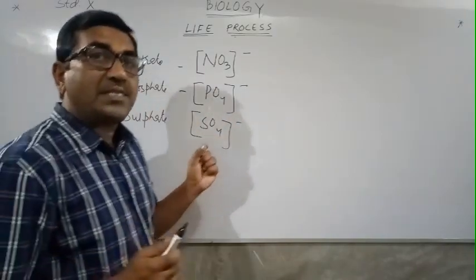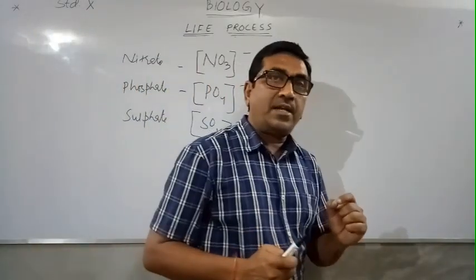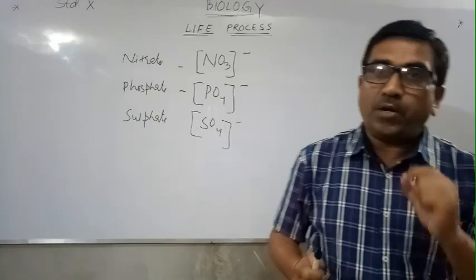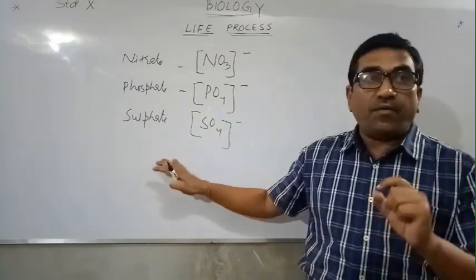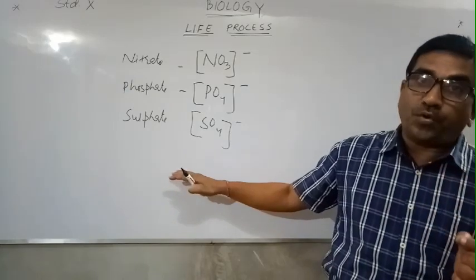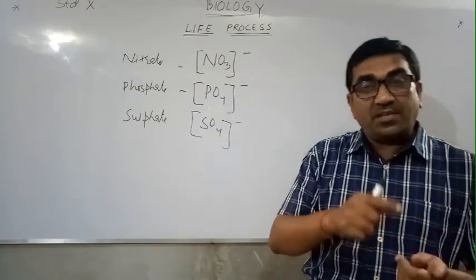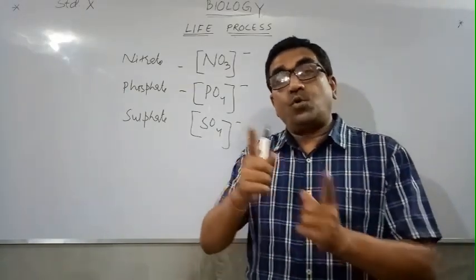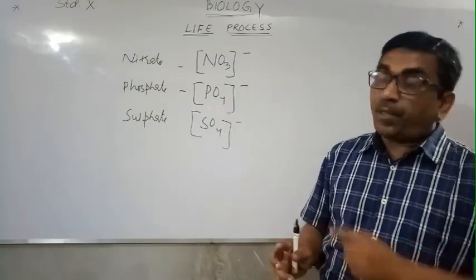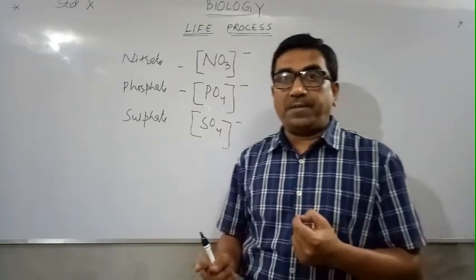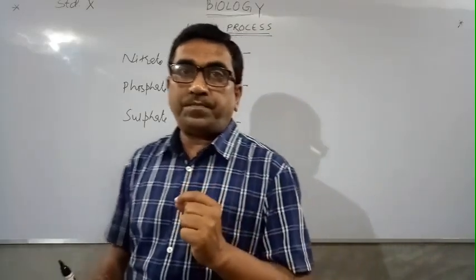Why are these salts necessary, or required? These salts are required for the synthesis of protein. It synthesizes carbohydrate to protein. From where are these salts getting? From the roots.